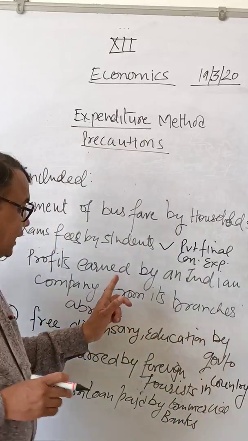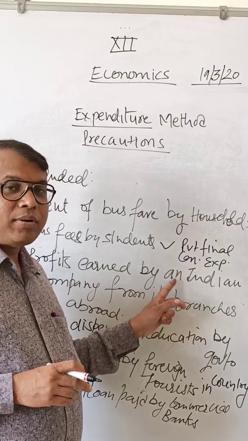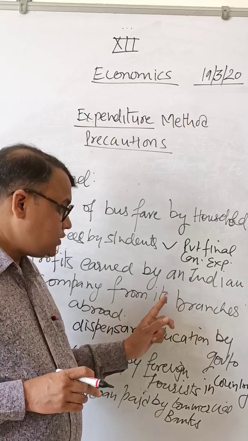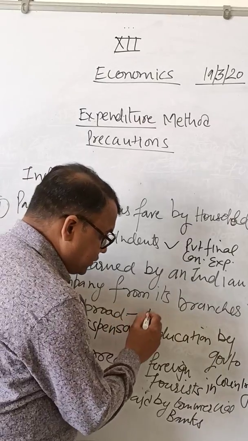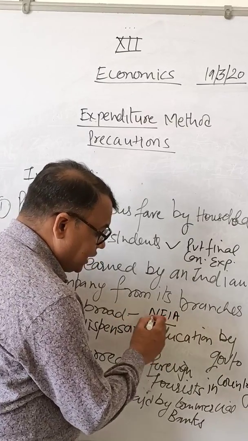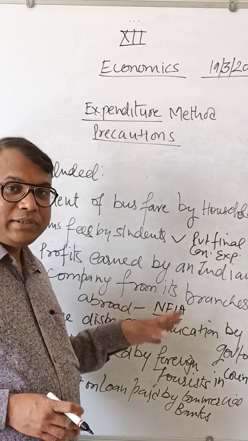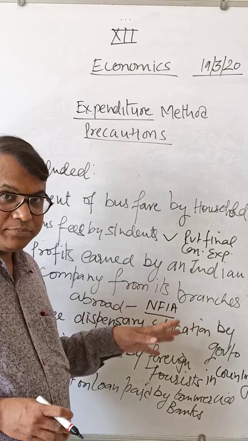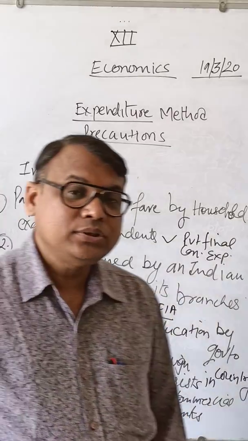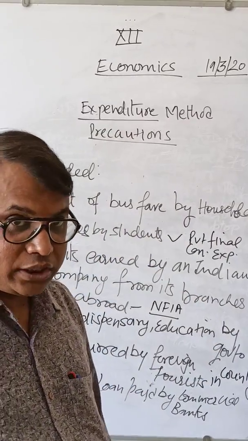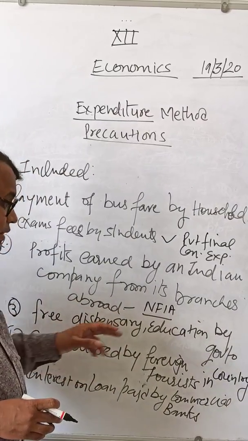So this is what Indian companies are earning from the rest of the world. So factor income from abroad will be included in national income. This is the reason this item will be included in national income, because this is the component of NFIA, net factor income from abroad. Please keep in mind, only from abroad will be added, factor income to abroad will not be included. Now, free dispensary and education by government.